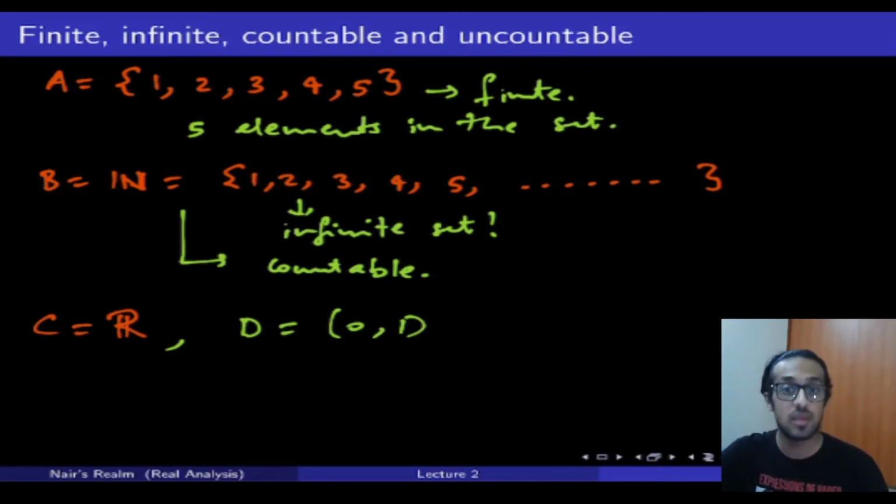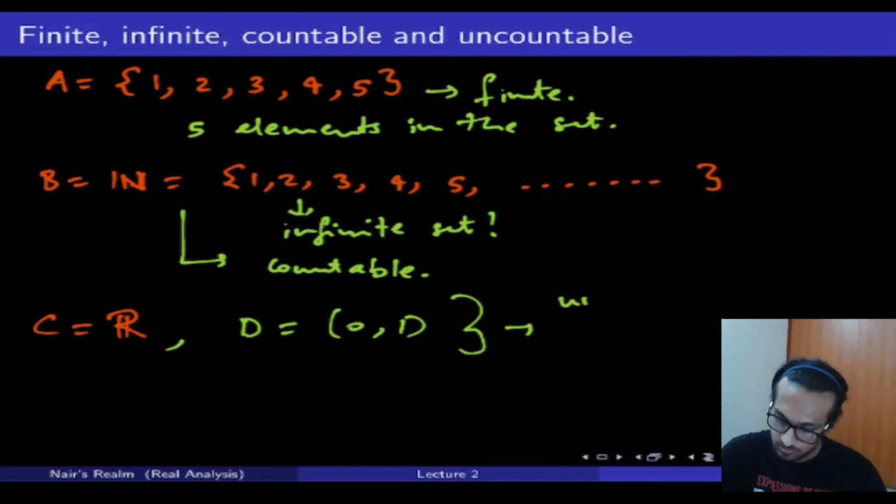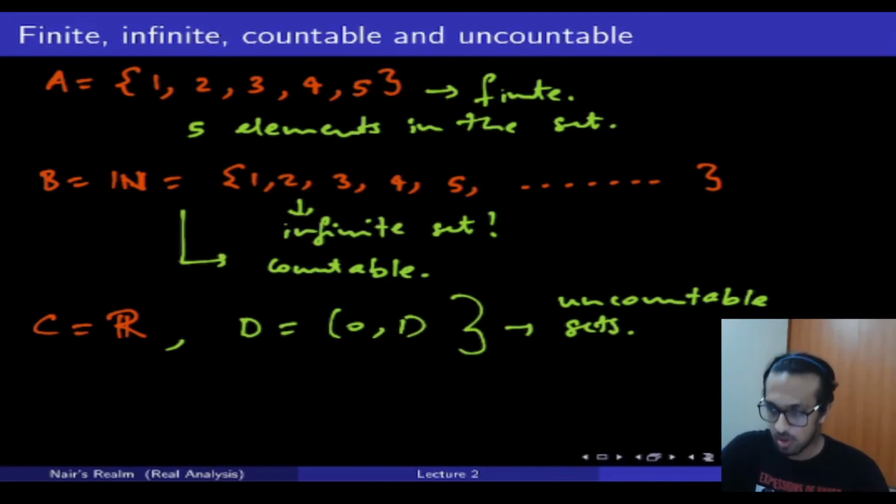Uncountable means I'm not able to pinpoint and give you that information when I ask for it with a particular index. If I tell you I want to know the last element, you will fail. If I ask you to tell me the 45th element in the set, you won't be able to count up to 45 and tell me, oh, this is the 45th element. So both of these are examples of uncountable sets. Now we're going to talk about the formal definition, and we'll come back to these examples and a few more examples which will help you understand.